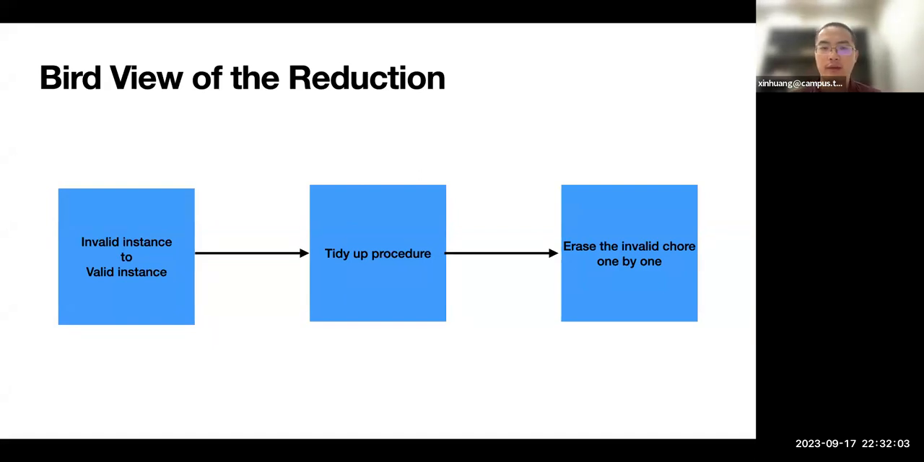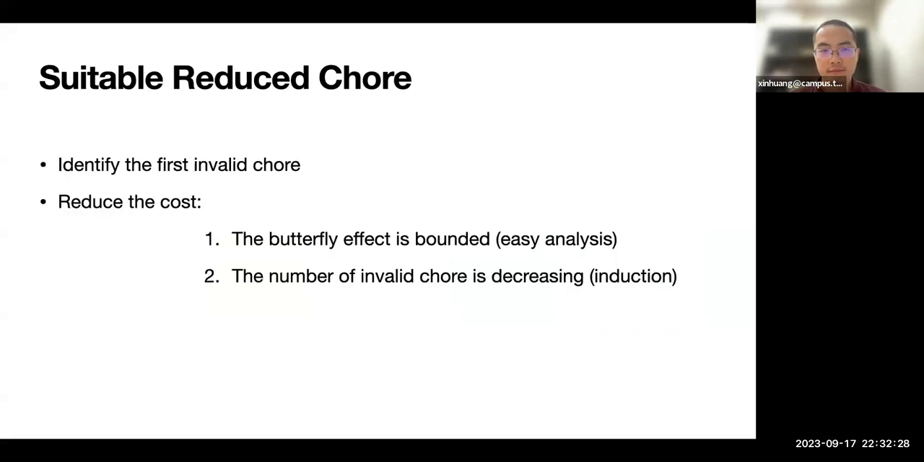First, we run a tidy up procedure. The tidy up procedure tries to shrink the instance to the minimum, so we will have more structure in the instance. After that, we try to do some trim. When we do the trim, we try to spot a suitable reduced chore.